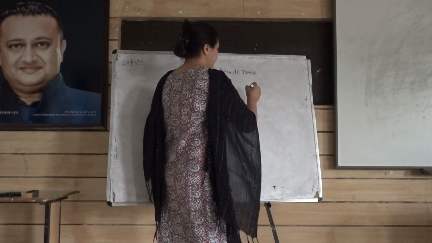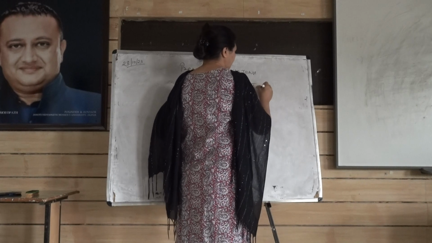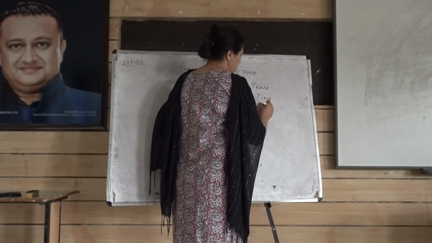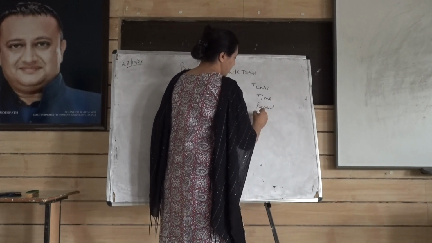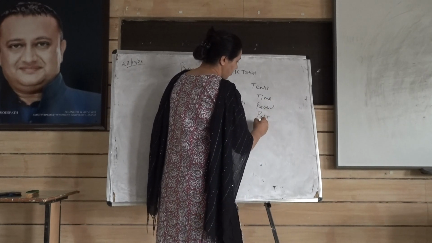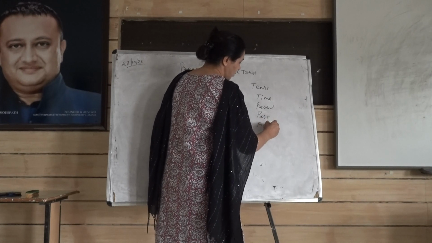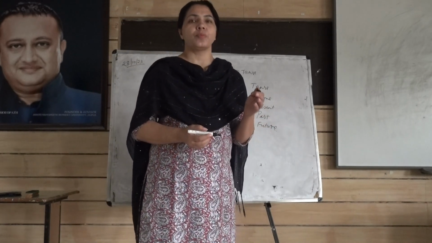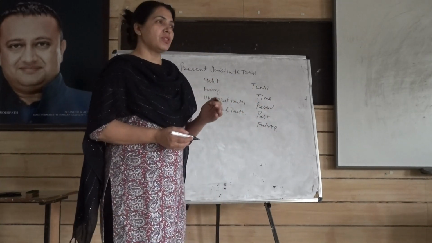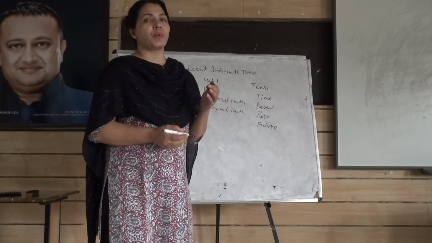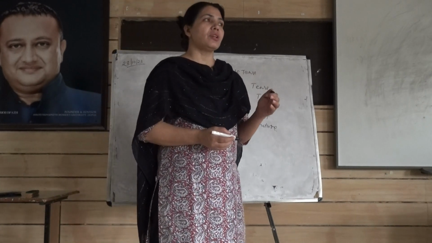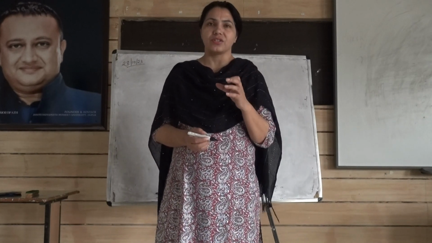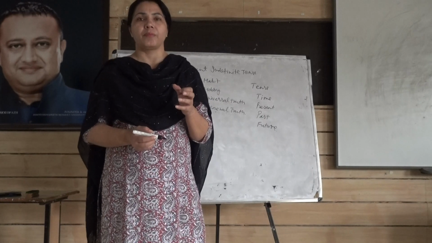So as we know, tense means time. Time is of three types: one is present, one is past, and one is future. These are the three types of tenses: present, past, and future. So the first tense we are going to take is present indefinite tense. In present indefinite tense, the action is definite in the present time, right?